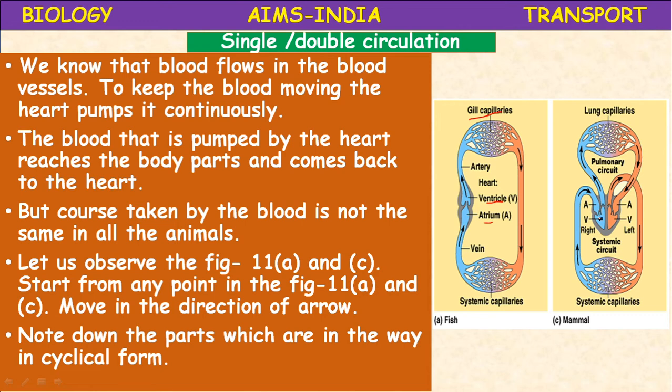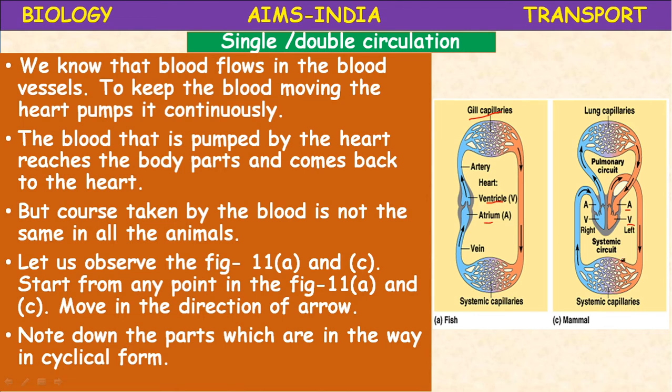And the next circulation is there. After the blood is received by the lungs, the blood gets oxygenated, and from there the pulmonary vein carries that oxygenated blood into the left auricle. From the left auricle, oxygenated blood is pumped into the left ventricle. From there the systemic artery carries that oxygenated blood and supplies it to body parts.